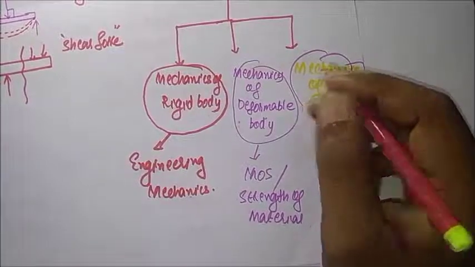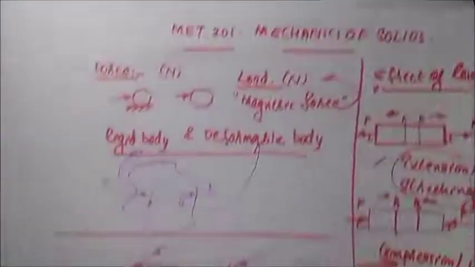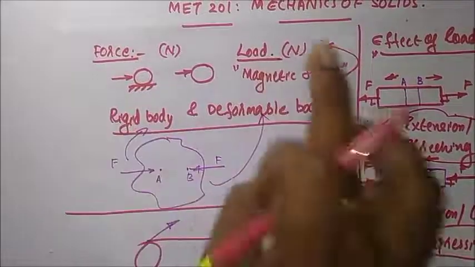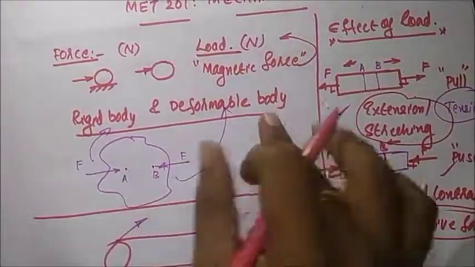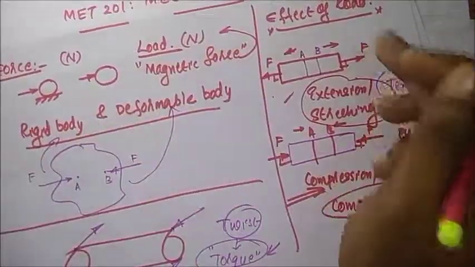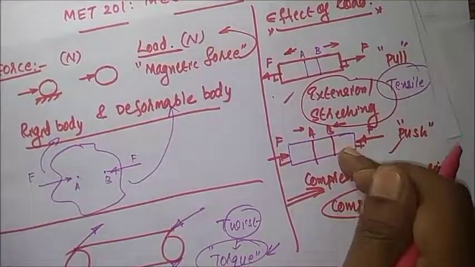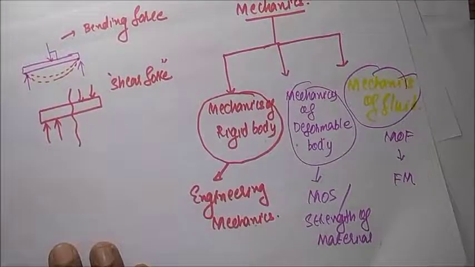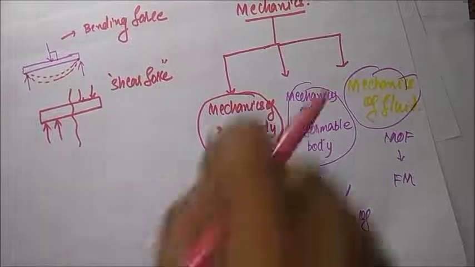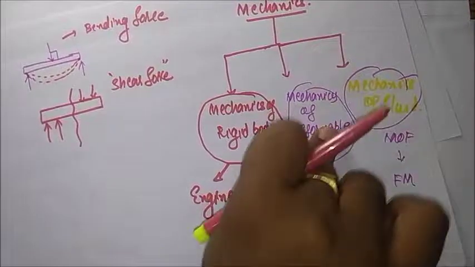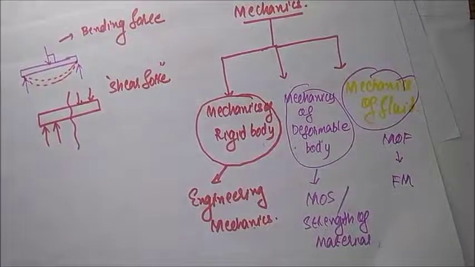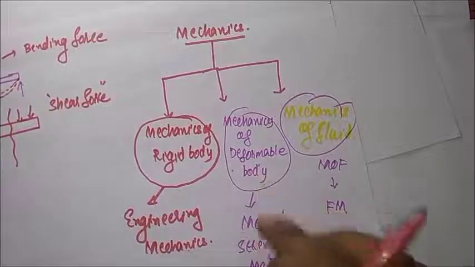Then we are dealing with some terms: what is force, what is load, what is rigid body, what is deformable body, what is the effect of load, that is, the effect of tensile load, compressive load, torque, bending, shear, and so on. And then what is the unit of force and the unit of load. Then we are moving to what is mechanics and the branches of mechanics, that is, mechanics of rigid body, mechanics of deformable body, and mechanics of fluid. We are dealing only with the mechanics of deformable body, or mechanics of solids.